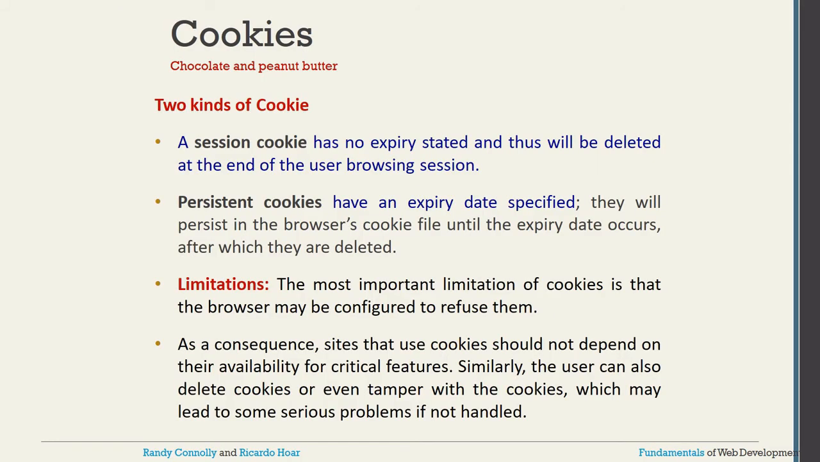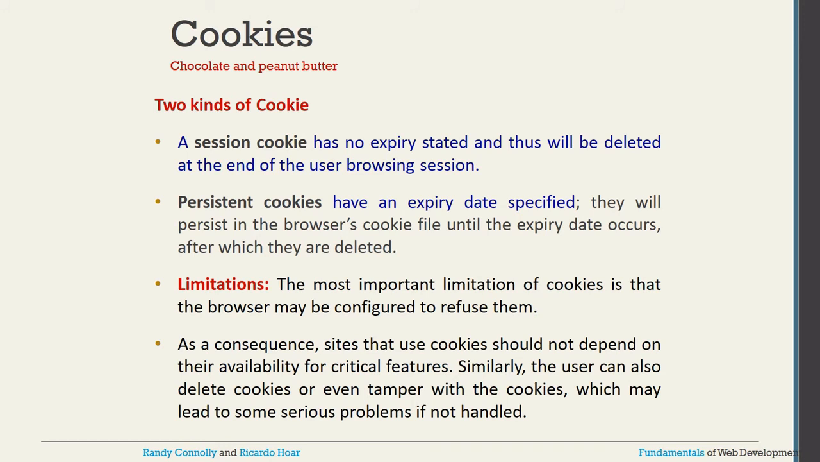There are two kinds of cookies: one is called the session cookie, another is called the persistent cookie. A session cookie has no expiry and is deleted at the end of the user's browsing session. Once the session is over, the session cookie value will be deleted. The other type is the persistent cookie. It has an expiry date specified, and it persists in the browser cookie file until the expiry date occurs, after which it is deleted.